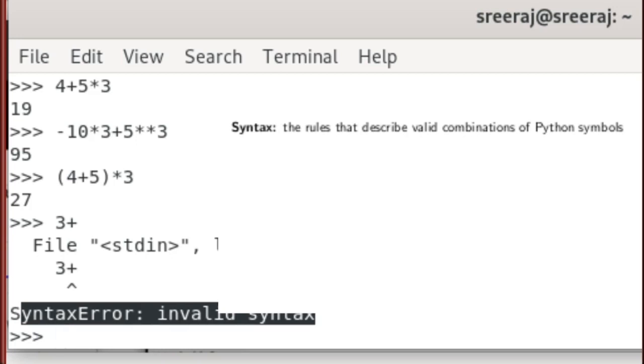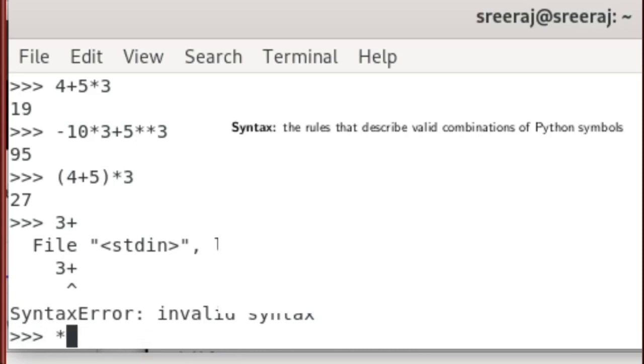So when I asked Python to evaluate this expression, we got an error. This is our first syntax error, and we will see many more throughout the course. Python does not understand what to do with that expression and that combination of symbols, and it cannot give us back a result. So instead it gives us an error.